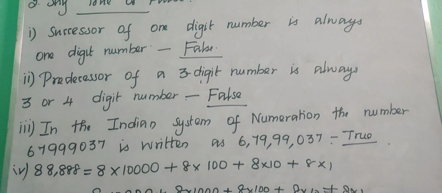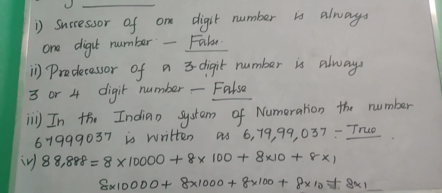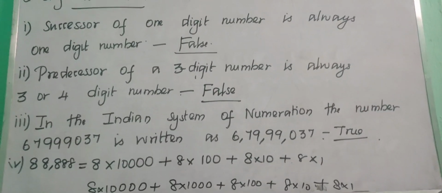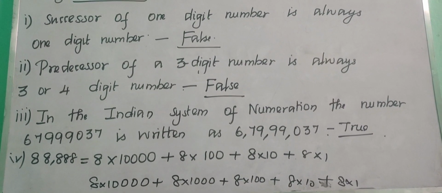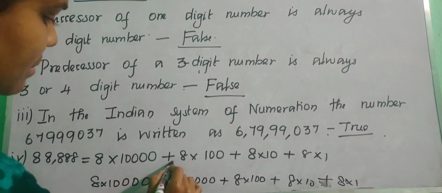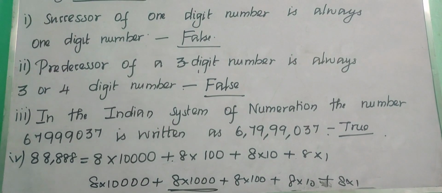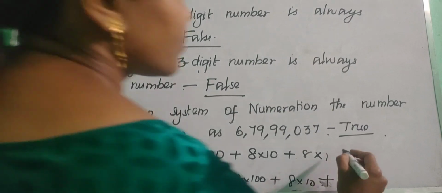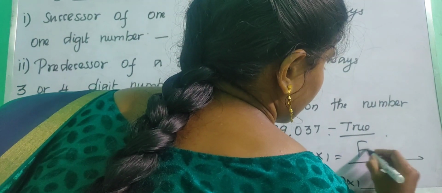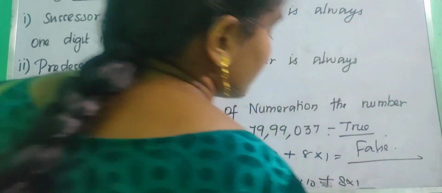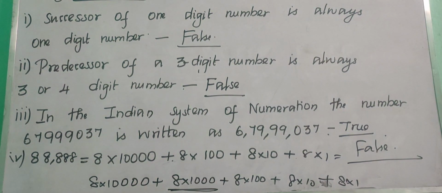Likewise we will have. Can you see? So here we got the mistake. In the question they are not having this, so it is false. So the answer is false. Children, if you got any wrong answers, just change your answers. Let us see the next one.